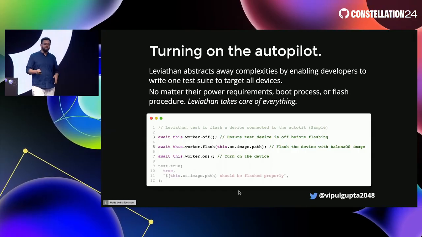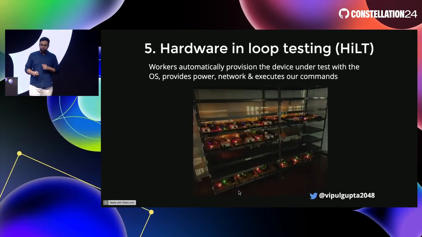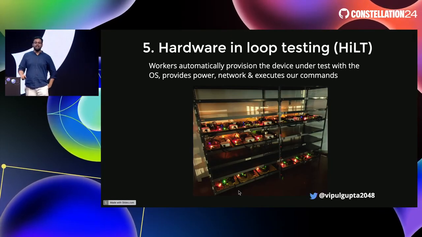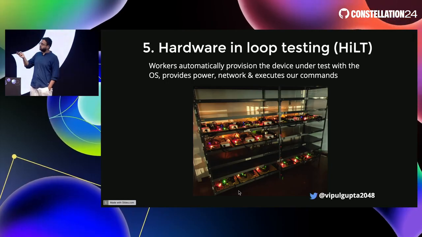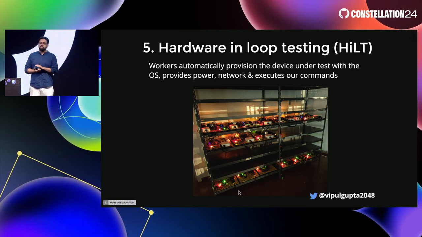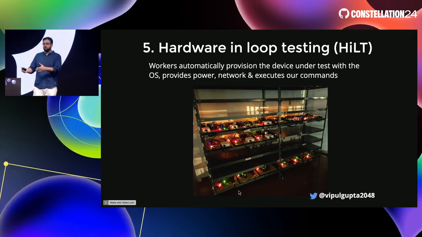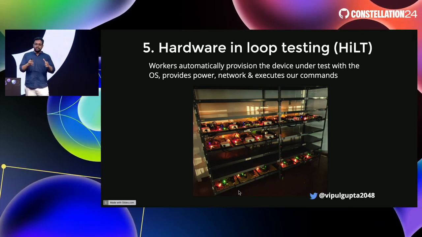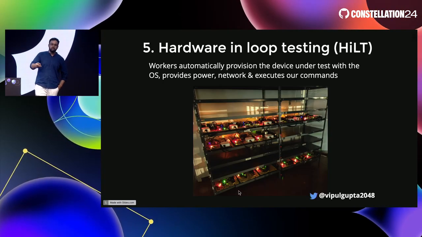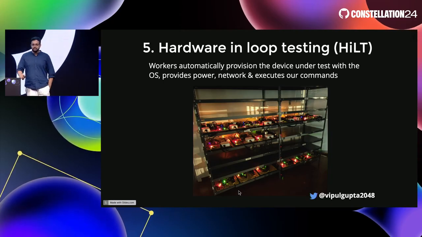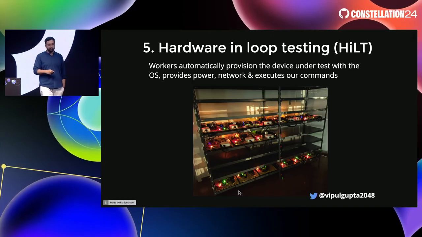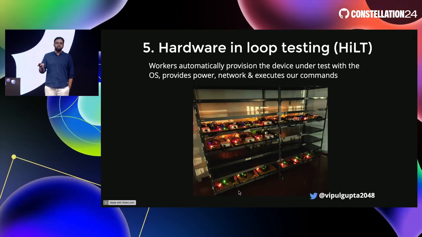And this is where the money shot comes in, when we have our entire hardware in the loop testing setup. This image is 2 years old, and this is the rig that we have in Athens. Every one of the AutoKits is now connected to a device that we are testing on. These can be thought of as servers that you give commands to, telling them here are the inputs, test them for me, and they give you feedback. That's exactly it for our case, and that is what hardware in the loop testing is. The workers automate provisioning, testing, and then giving you back the results from all of these AutoKits, and give you back all the failures as well.